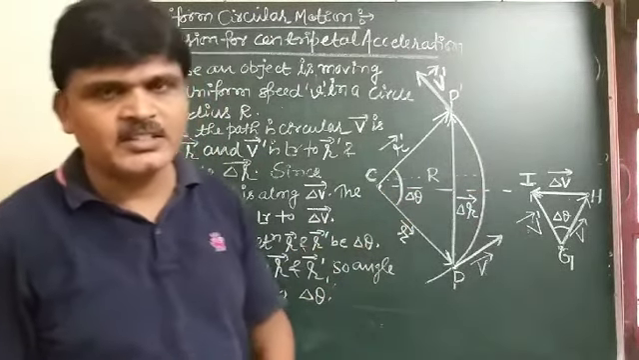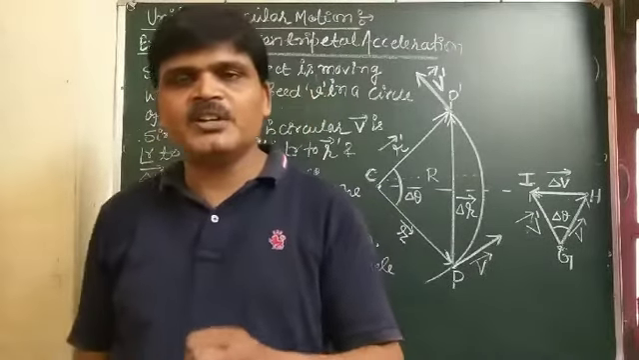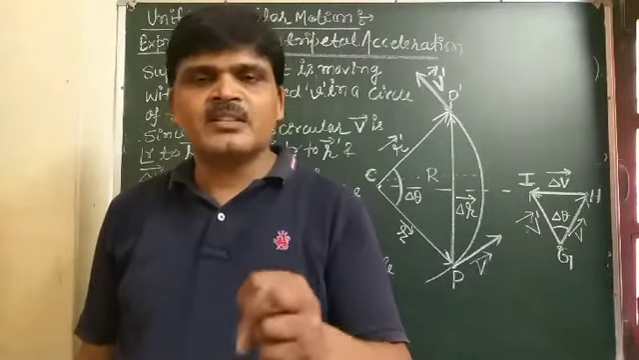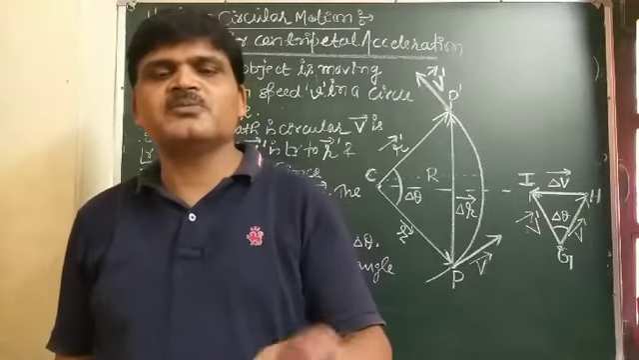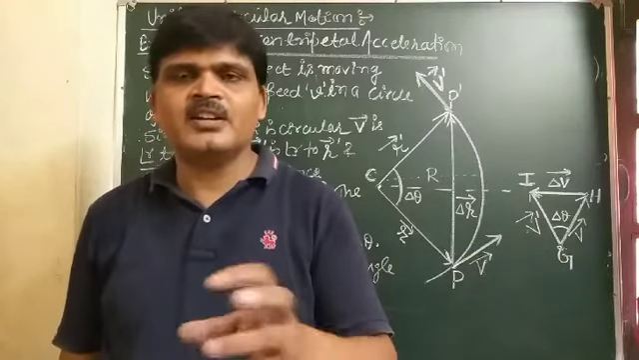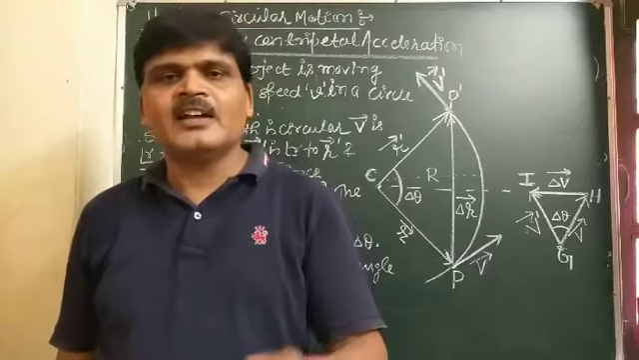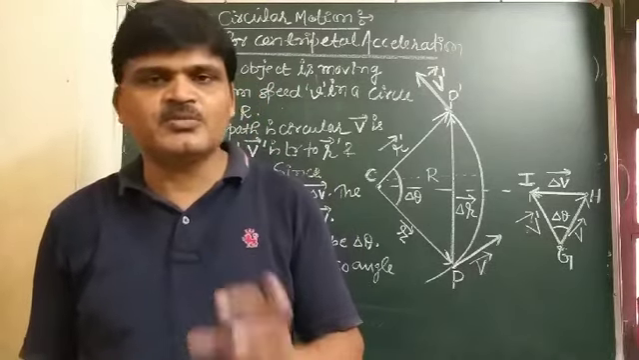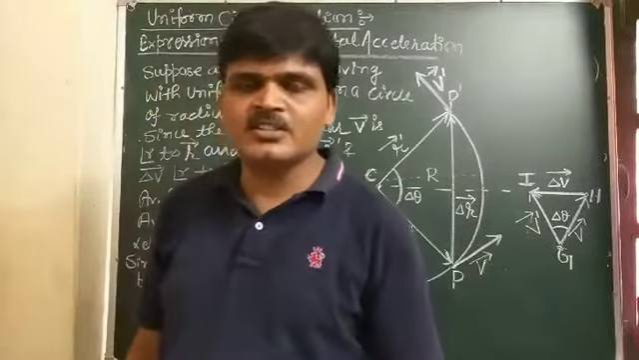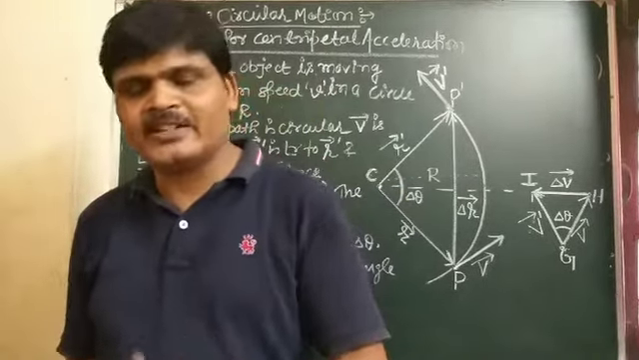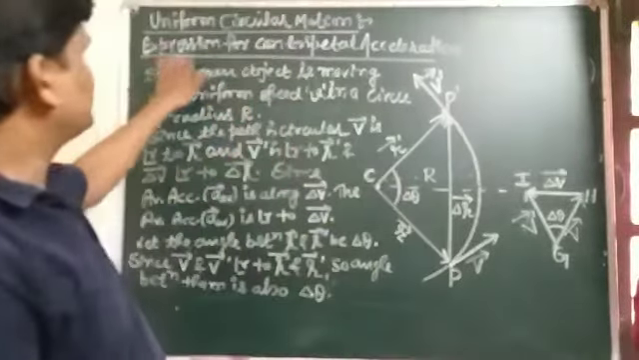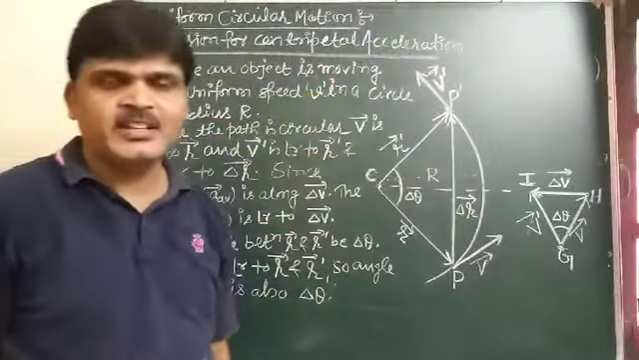So in general we can say that when any object moves in a circular path with a constant speed, its velocity changes due to the change in direction of the motion. So the object undergoes an acceleration, the direction of this acceleration is toward the center of the circular path, and this acceleration is known as centripetal acceleration. Now I am going to derive the expression for centripetal acceleration.